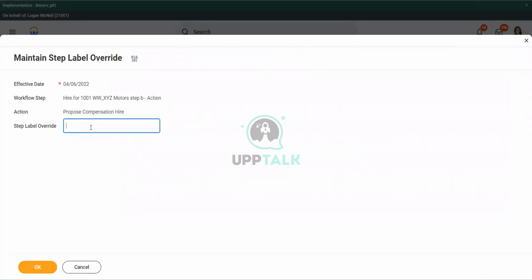So that whenever the person does it, they will see the label as something else. Instead of proposed compensation hire, let's call it remuneration, right? Maybe that's a British term. Remuneration for UK employees. Click OK.